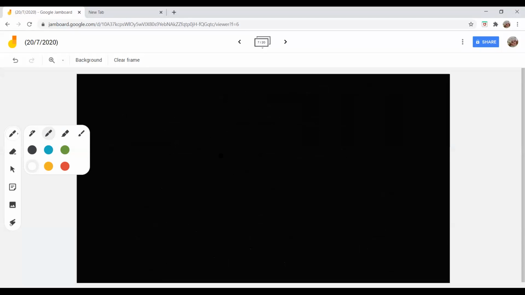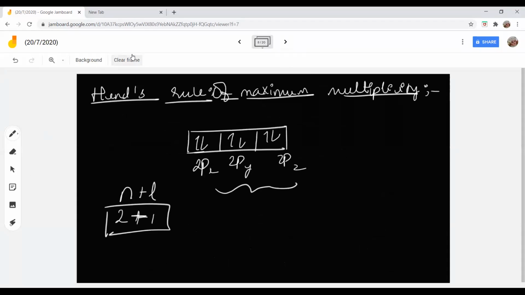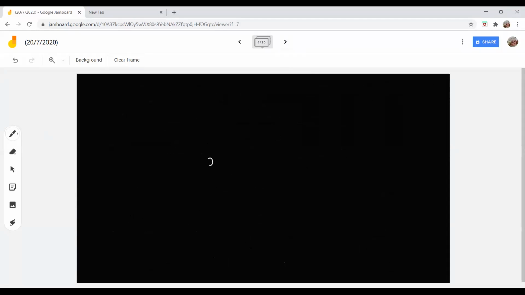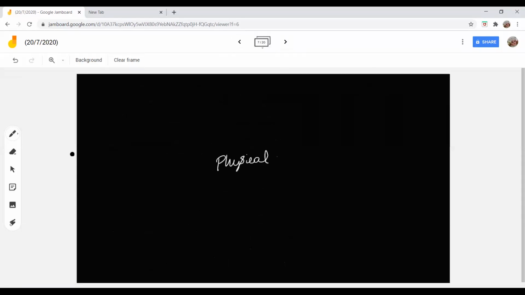So the first point was about physical changes, and the next, someone is talking about chemical change. Okay. Now first I'll write whatever points you're all saying, then we'll see whether it is right or not. So first, what Achaya told us is that it is reversible.